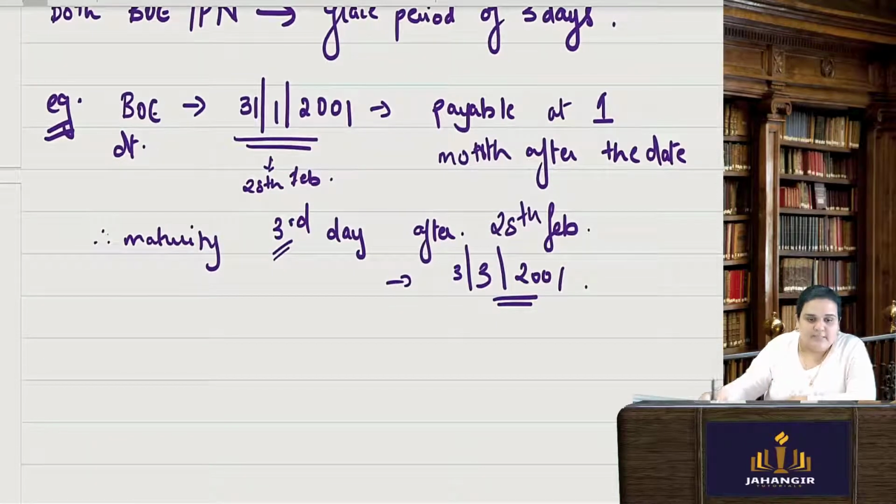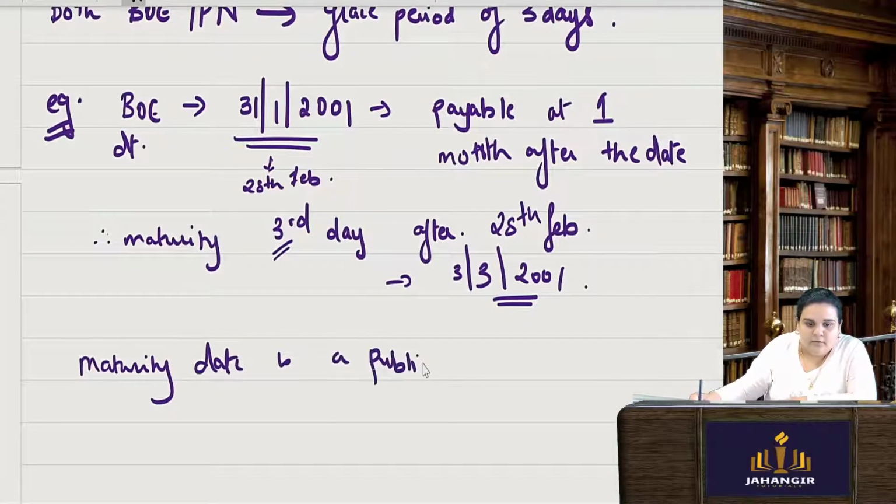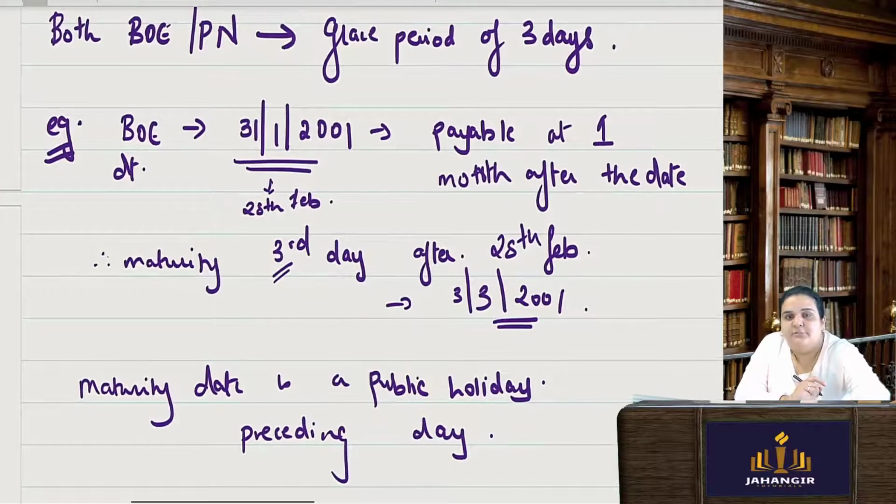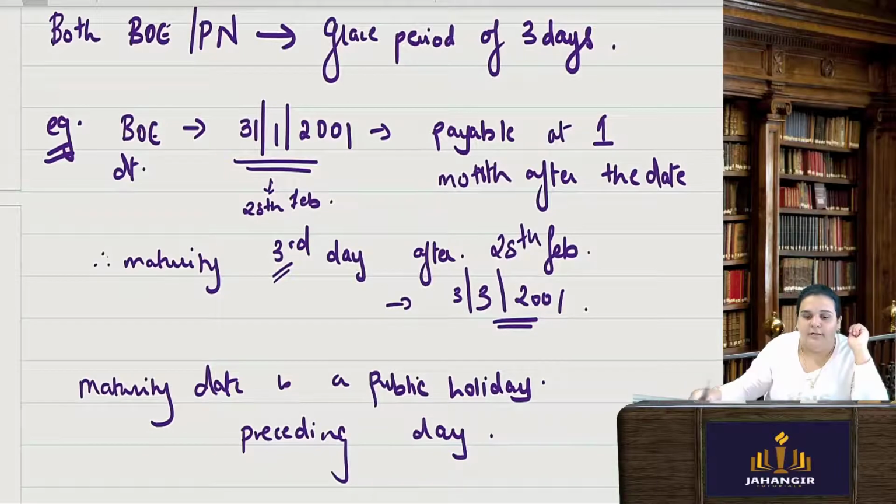Okay, say suppose the maturity date is a public holiday. Then I will take the day preceding the public holiday. Then I have to make a payment one day prior to that particular date. So say suppose 3rd March was a public holiday. So now my payment date will become 2nd March. Okay, the maturity date.